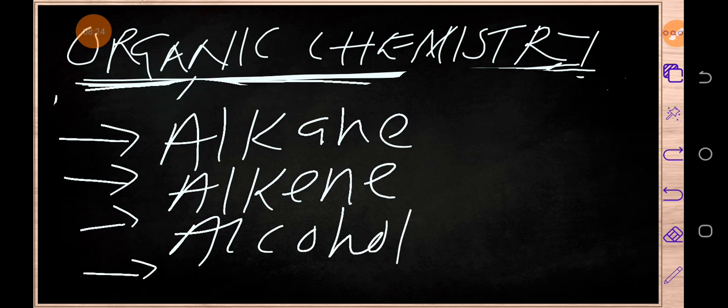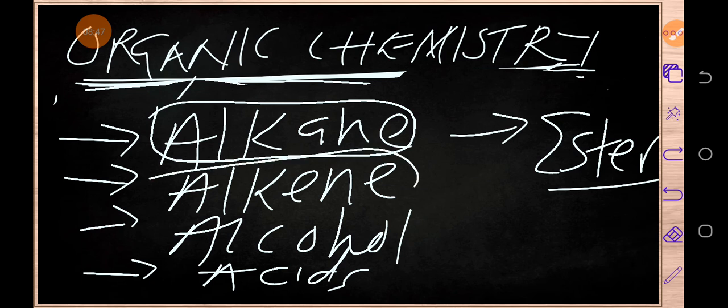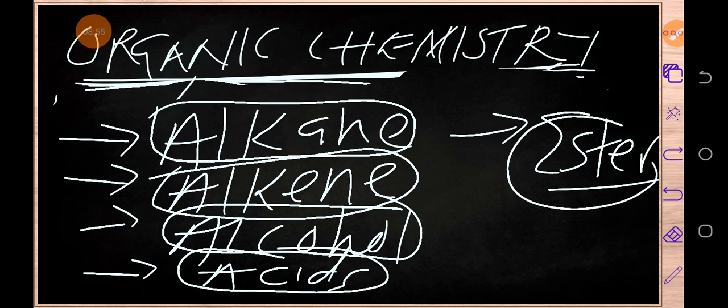Then we've got a family which is called acid family or carboxylic acid family. Then the last family which we have is called esters. Okay, so these are families of what? Organic compounds.